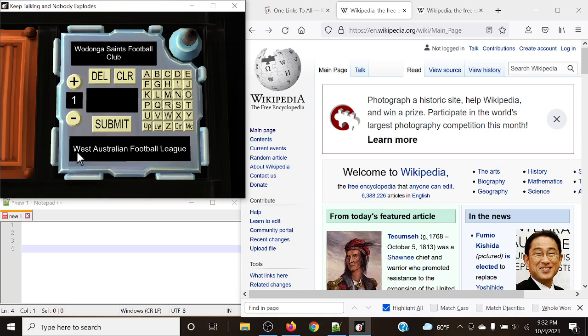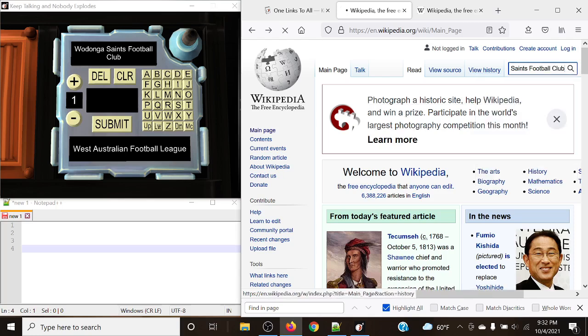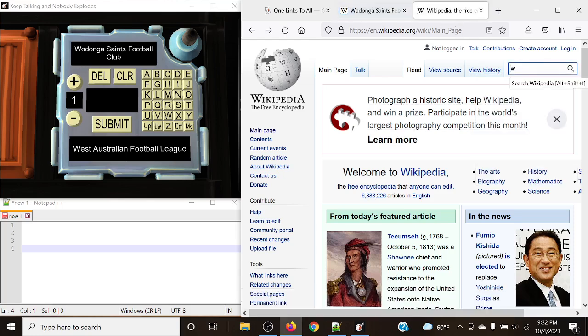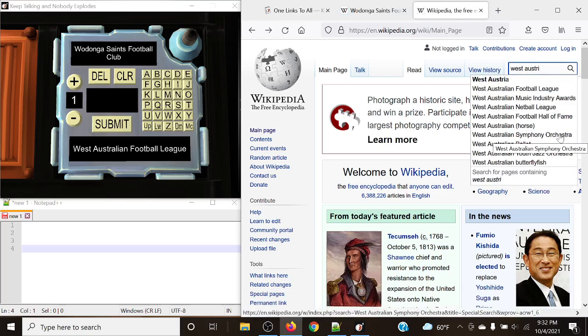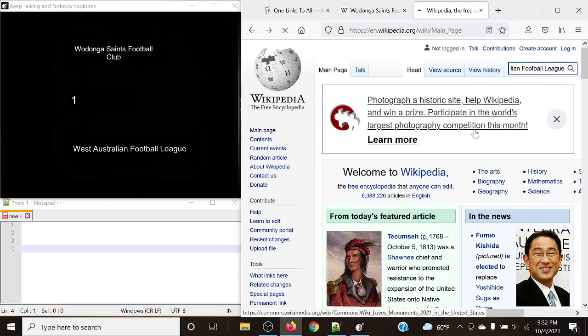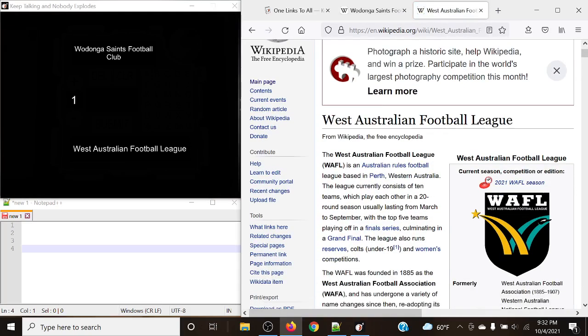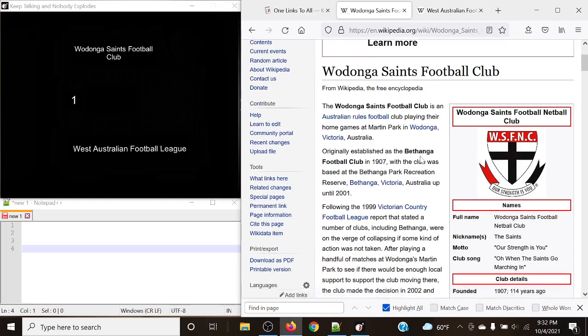and we're going to West Australian Football League. So let's type in Wodonga Saints Football Club, and our end destination is West Australian Football League. Okay, so now what we must do is start looking at what exactly we can do